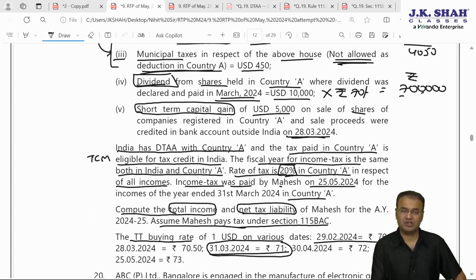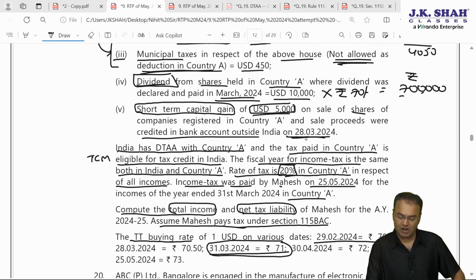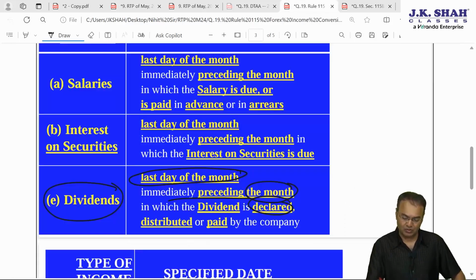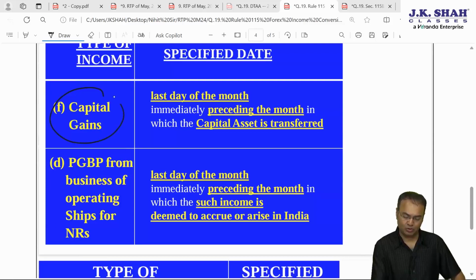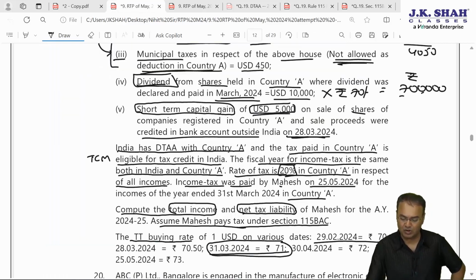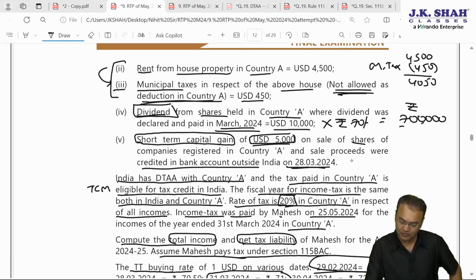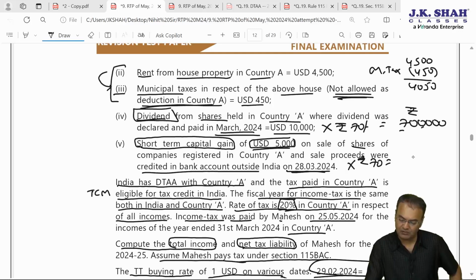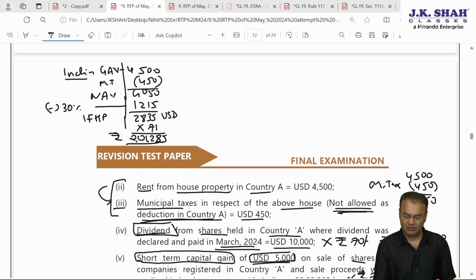As far as short term capital gain is concerned, we don't have to calculate. Amount is directly given to us, 5,000 US dollar. It was credited in bank account on 28th March 24. So what is the rule for short term capital gain or for long term capital gain? Both the types of capital gain, rate as on last day of the month immediately preceding the month in which capital asset is transferred. Assuming it is transferred in March 2024, we'll have to go backwards and apply rate as on 29 February. 29 February it was 70 rupees. Again for this also we will apply 70 rupees. It will be rupees 3,50,000. 3.5 lakh rupees.